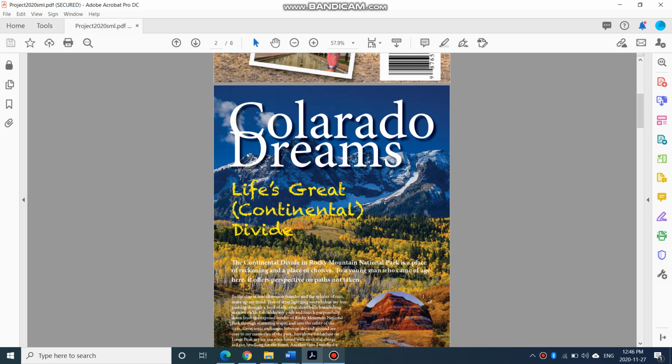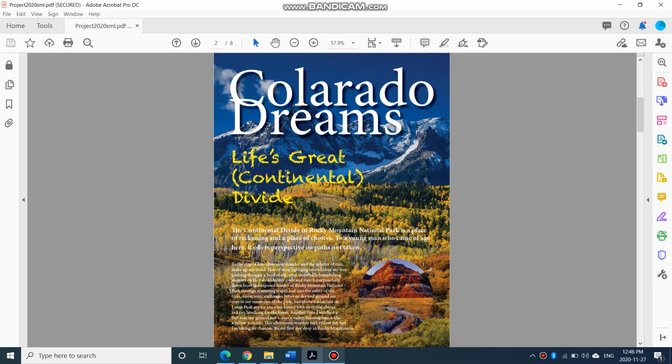So the next page is quite simple. Colorado Dreams. You need to use a certain font here, which I have supplied for you. Okay, try and use that. If you cannot use this font, if you're having trouble uploading the font, you can talk to me and we can find something that's similar, all right? But you need to get in touch with me. But you should be able to upload the font on your computer. All right, so here we have Colorado Dreams, and I provided all this text for you. Don't forget to place this circular image here.